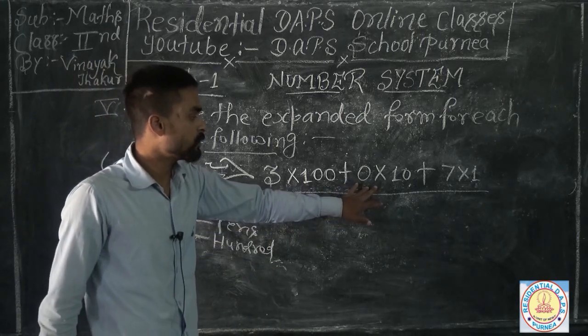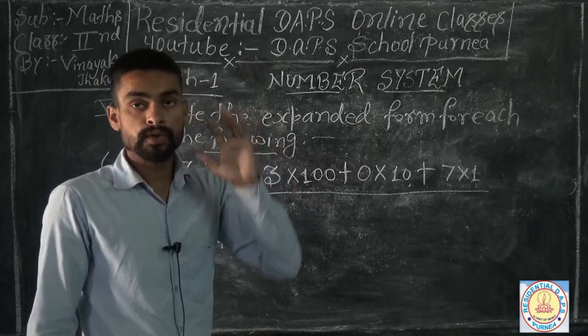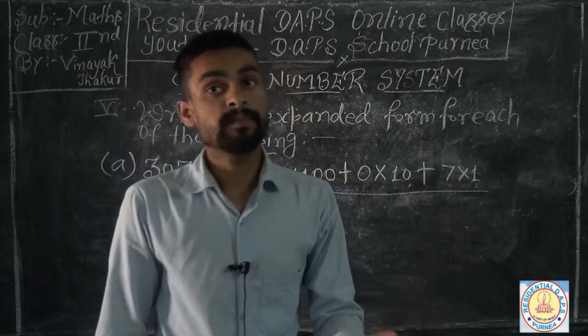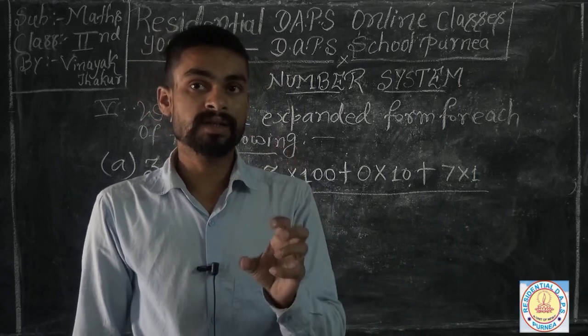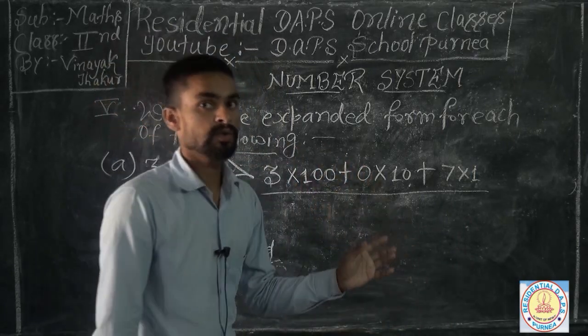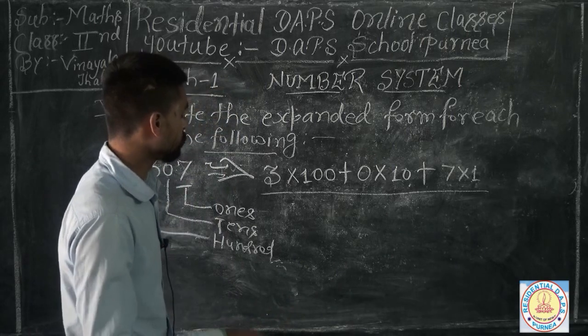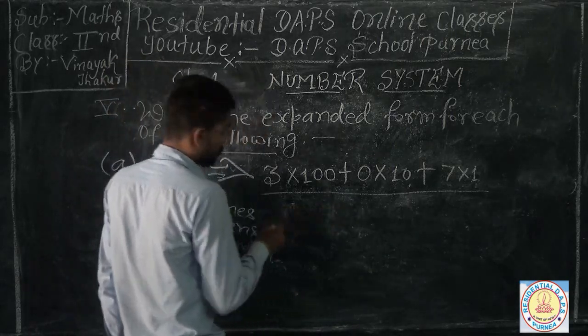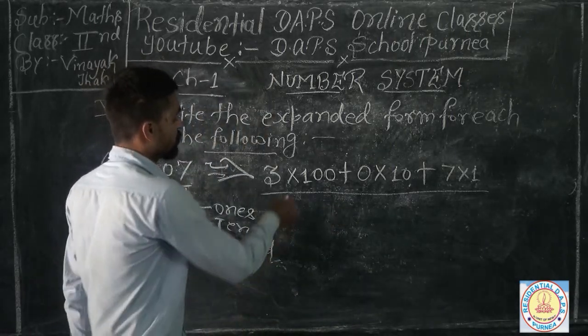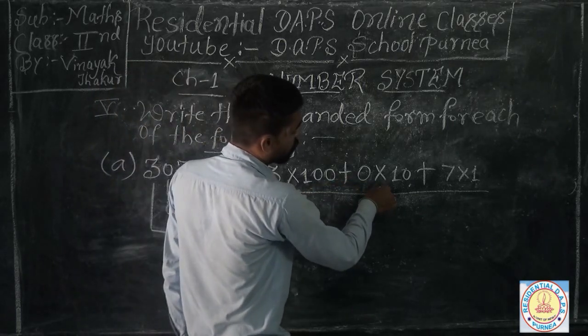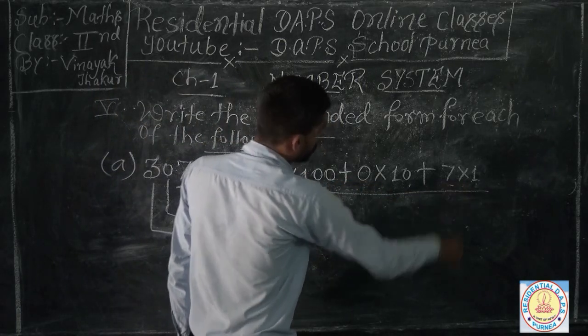Guys, I will tell you that if you multiply any number with 0, your answer is 0 itself. So it means 3 into 100, 0 into 10 is 0, and 7 into 1.